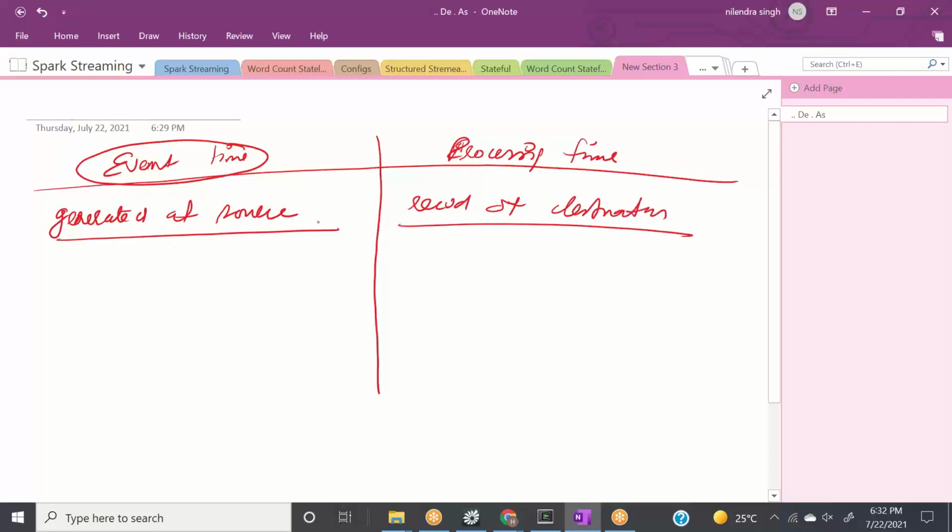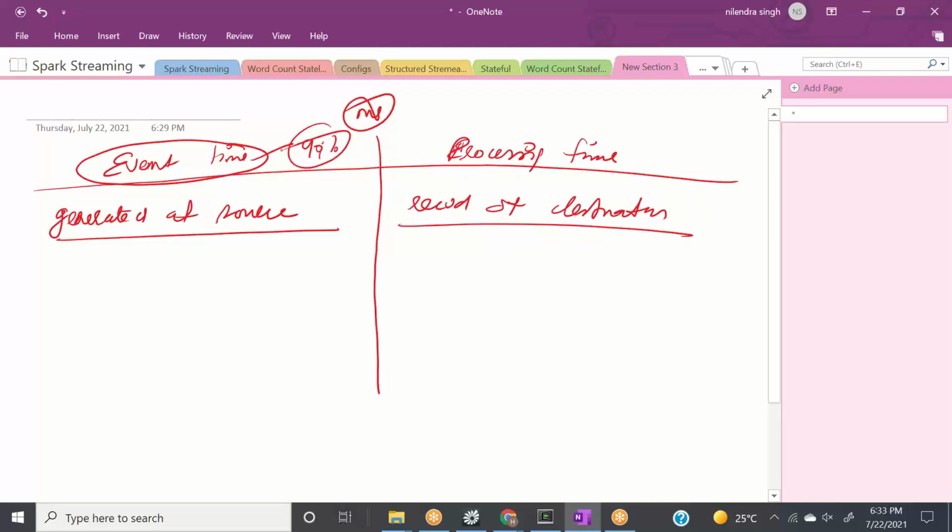And in 99% of cases, there is a latency in milliseconds. Event time cannot be equal to receiving time. There will be latency because there's network latency in between, right? Now the question arises, which time we should use for processing? The answer to this question is, in 99% of the cases, we should rely on event time.